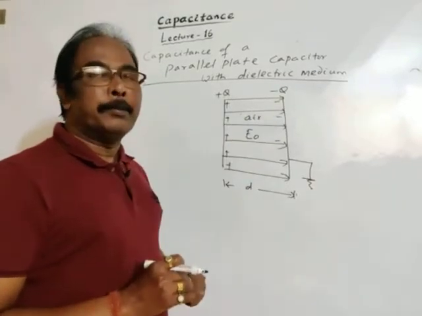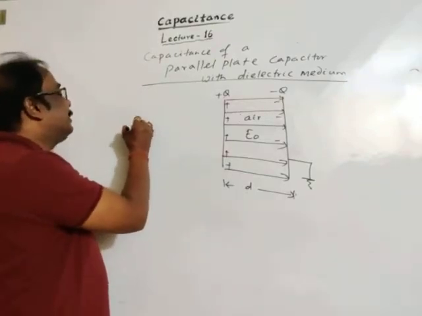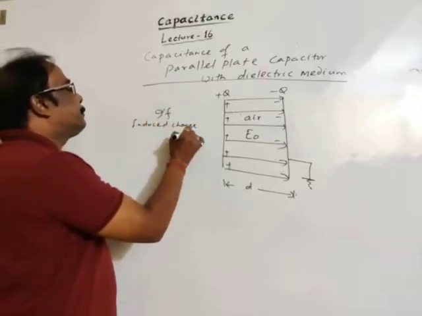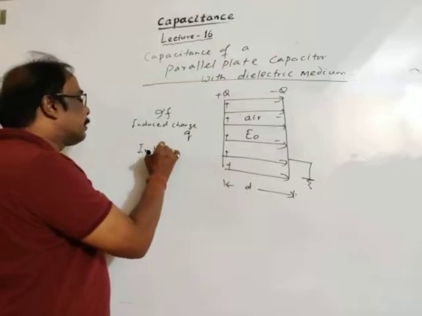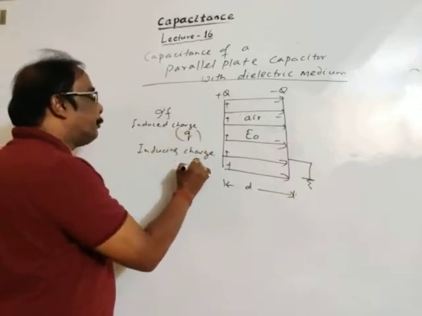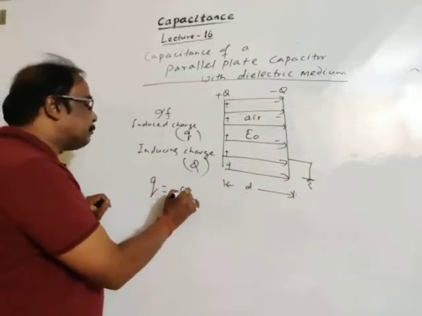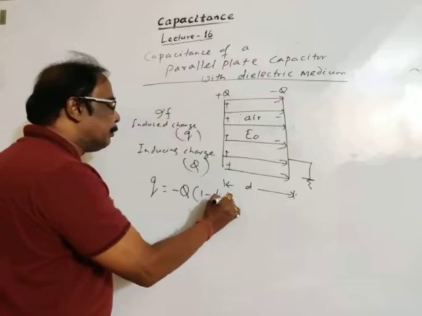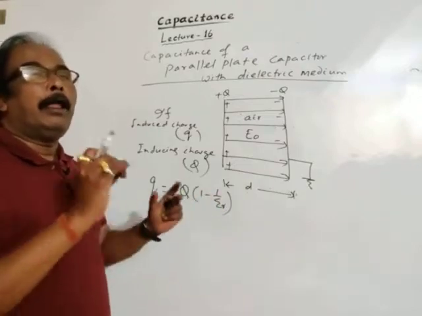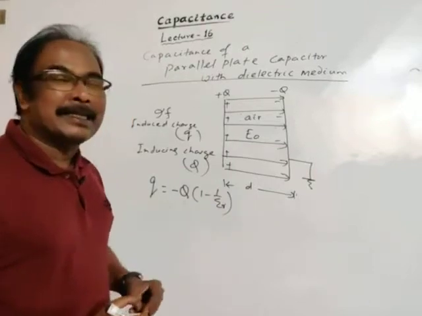Equal induced charge develops on metals, because as we have discussed, if the inducing charge is Q, then the relation between induced charge and inducing charge is minus Q into (1 minus 1 by epsilon R), where epsilon R is relative permittivity, or dielectric constant, or specific inductive capacity, as we have discussed under Coulomb's law.